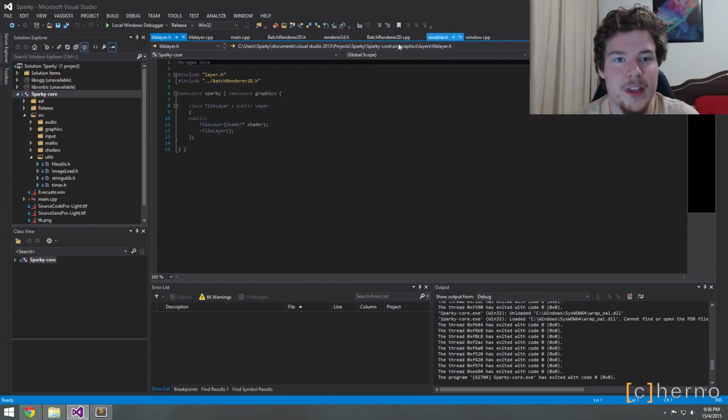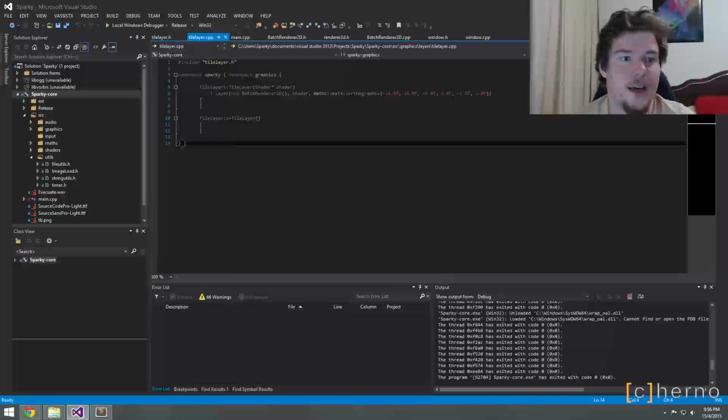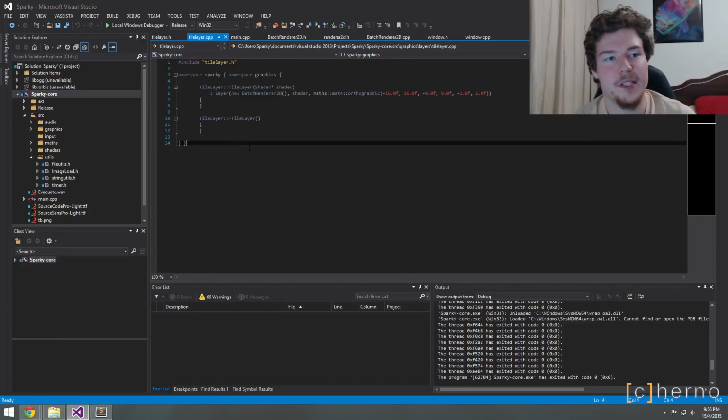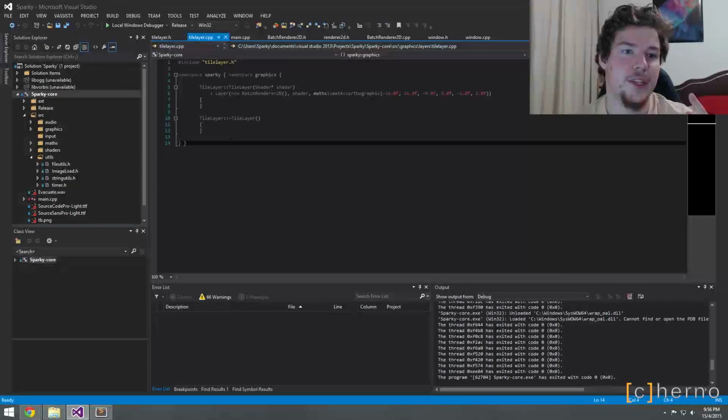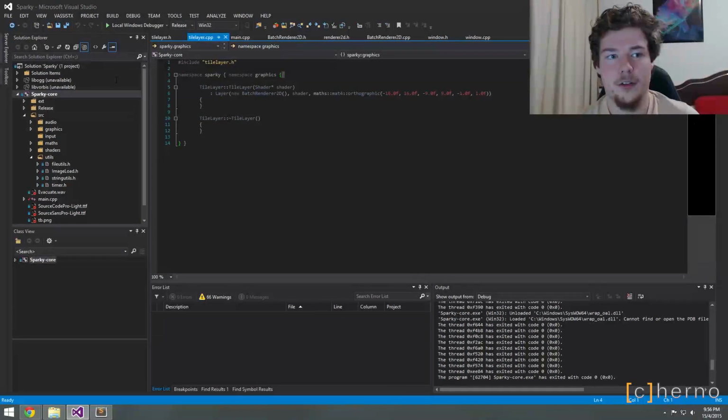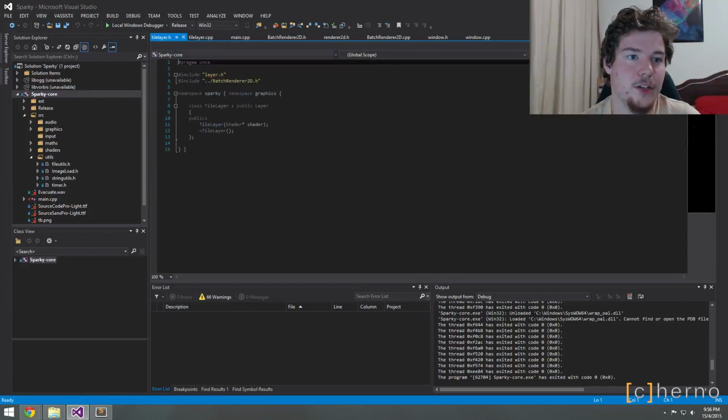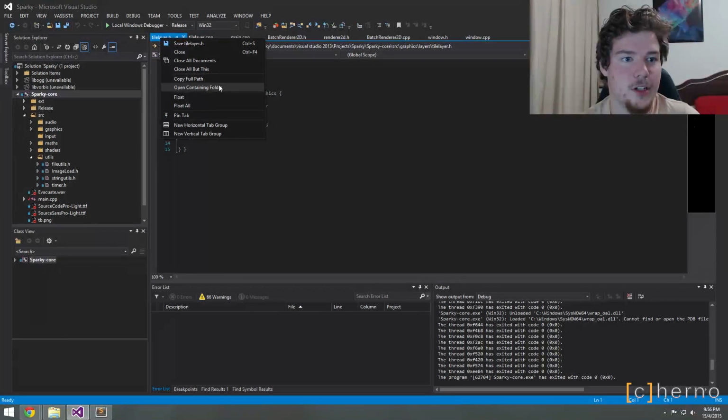When you're making a game, you'd make a tile layer, you'd make a debug layer, a text layer, a HUD layer, a UI layer, whatever, right? This is an example of how you would do that. But it's not something that should be part of the engine, so we're going to delete it. I don't actually want to delete it though, because I want to just copy it and put it outside.